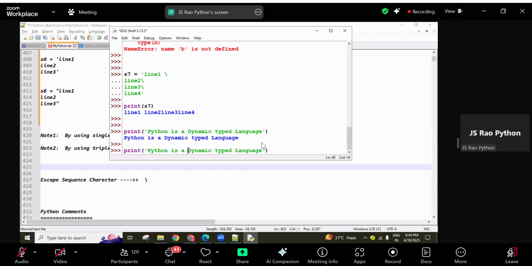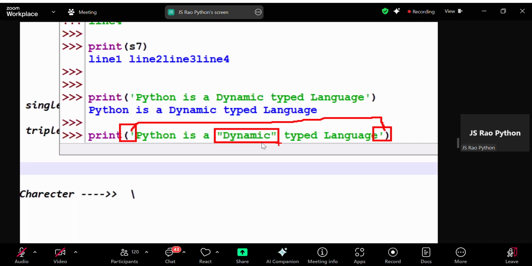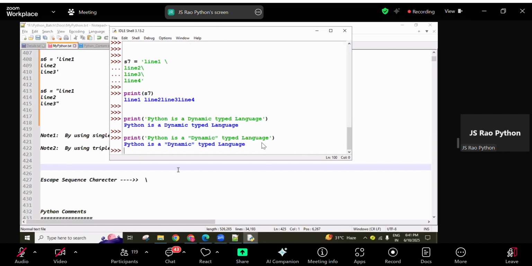So then here you can use double quotation, guys. Check it here. So open quotation and close quotation are here. Inside the single quotation we can use double quotations, no problem. But the rule is: inside the single quotation don't use single quotation, inside the double quotation don't use double quotation. If you use them, what happens I will let you know, just wait.